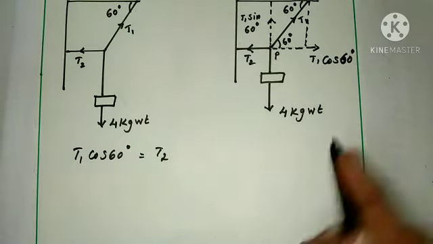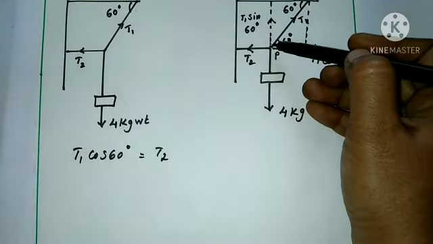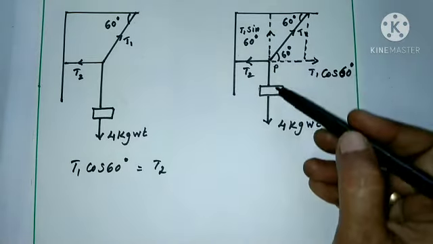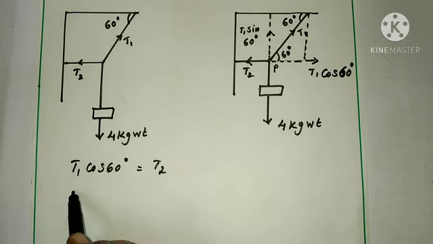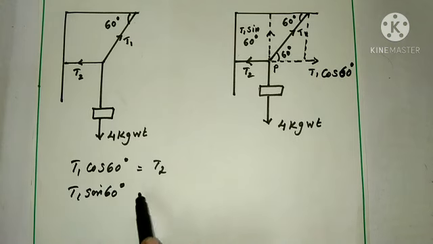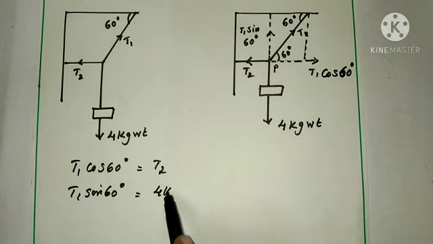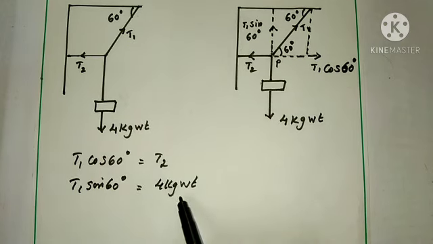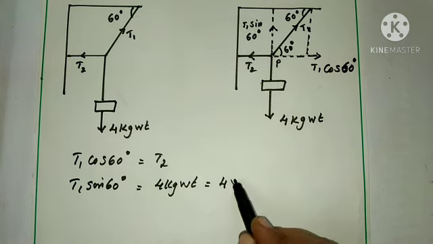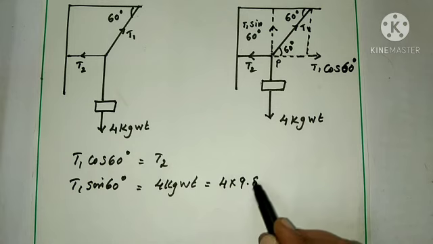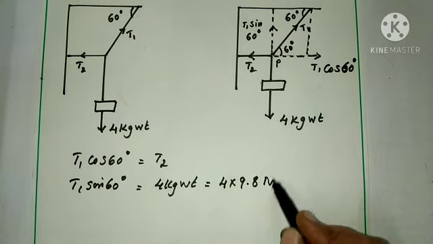Then what is the second equation? We can write T1 sin 60 equal to 4 kg weight. You change it from kilogram weight into Newton by multiplying 4 into 9.8 Newton.